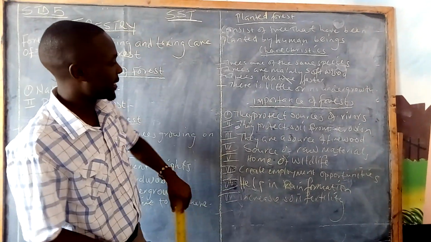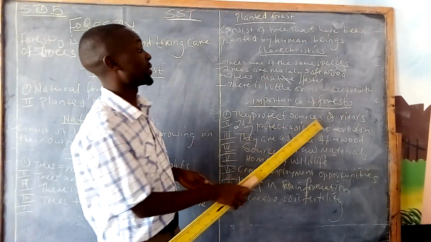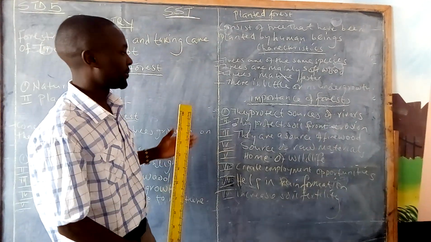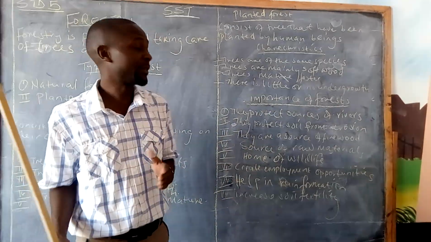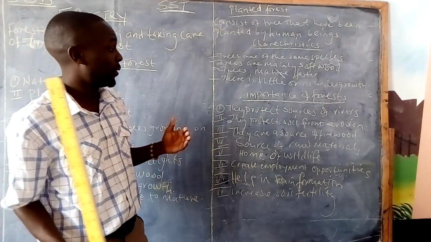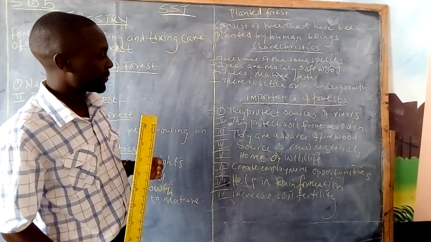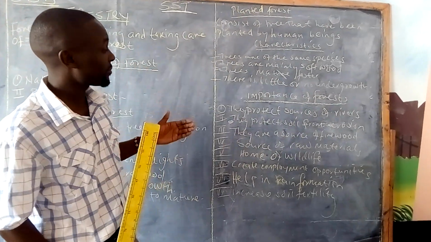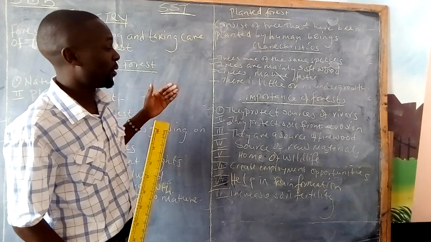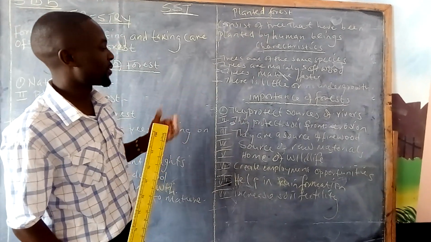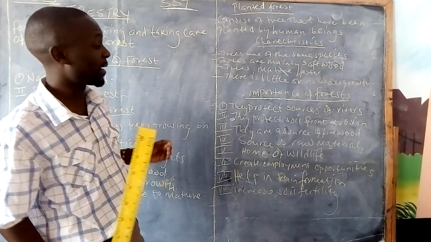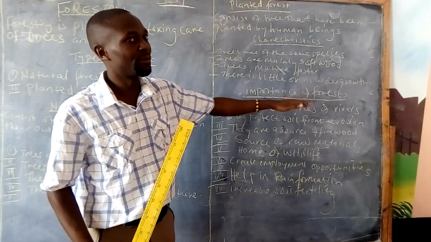One of the importance is they protect sources of rivers. As you know, in most of the rivers in our country, their source is in the forest. Most of these rivers have their sources in various forests in our country. So forests protect the sources of those rivers.